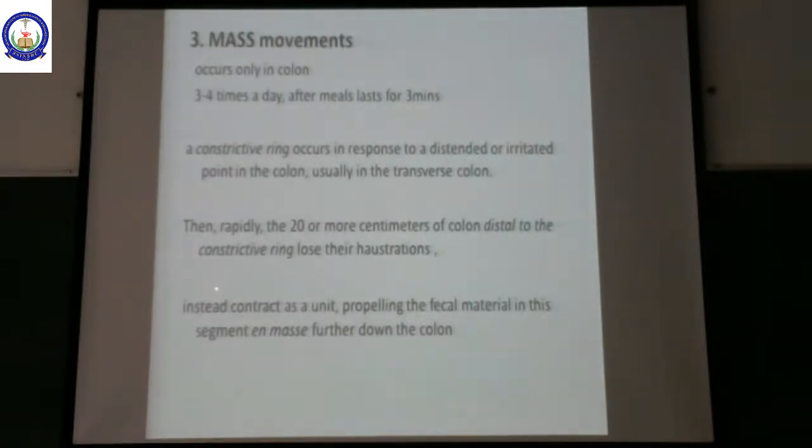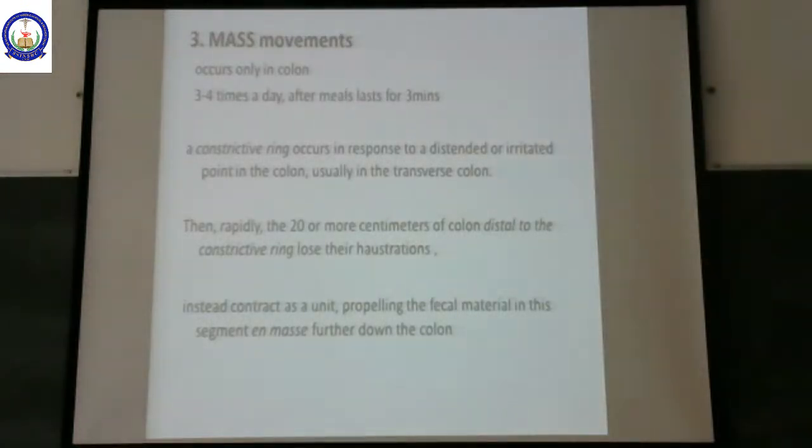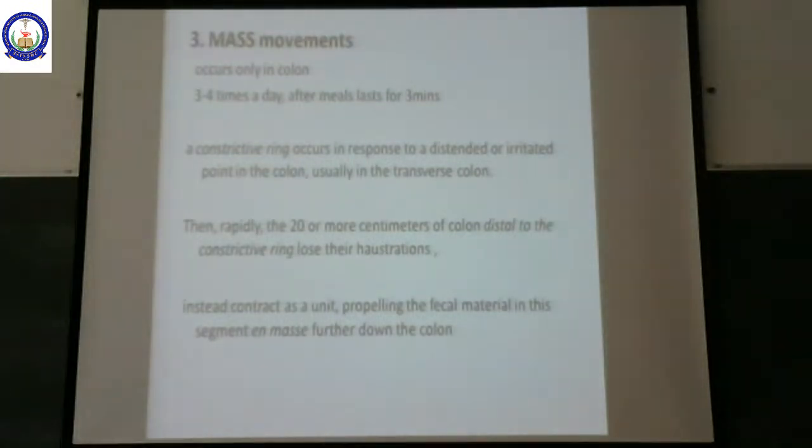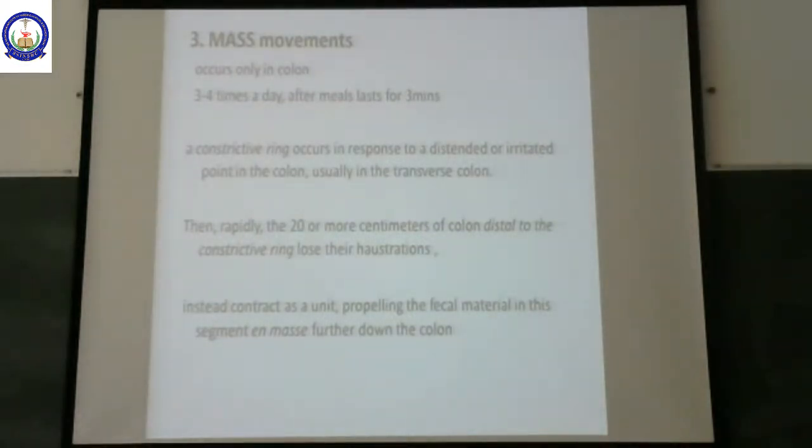It forms in the large intestine, the chyme is going to be converted into fecal material. So this propelling of fecal material is easy by mass movements. So remember this much, mass movements help in defecation reflex. It is going to propel the contents of the colon out so that you can defecate the waste material out of the body. This is called as mass movement.